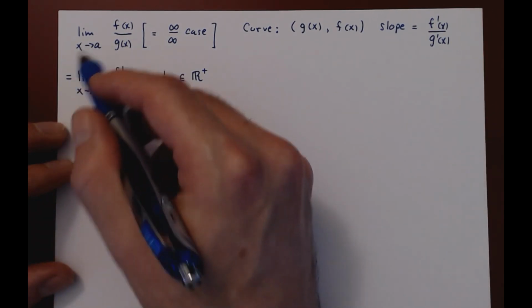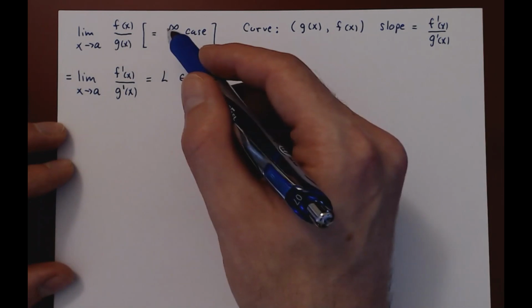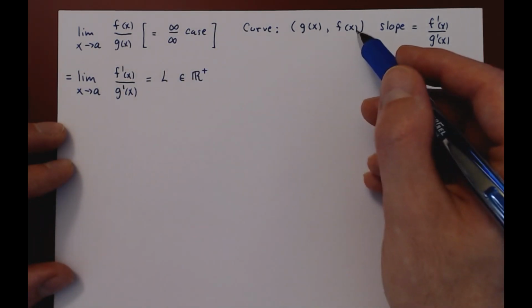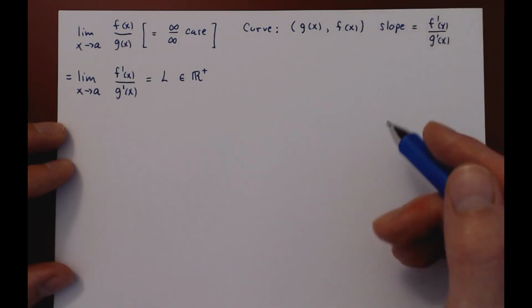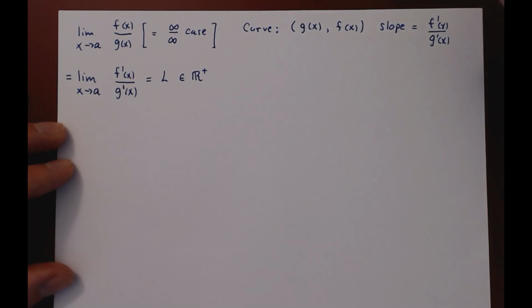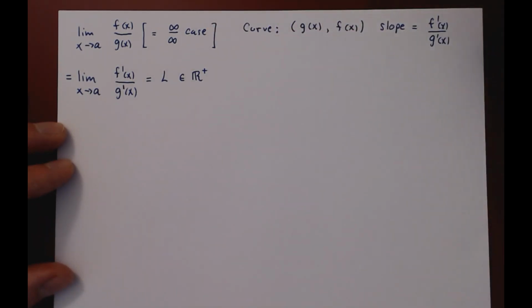Well, when x is near a, both f and g are getting larger and larger and larger. So both of our coordinates are tending to infinity, which means that the curve will shoot up further and further away in the upper right corner of the first quadrant.